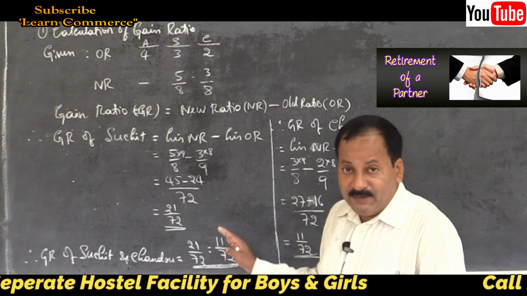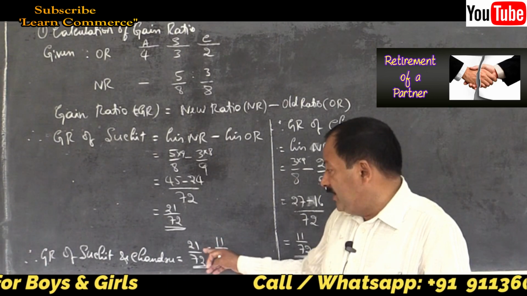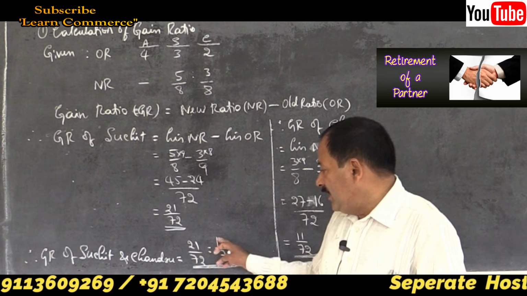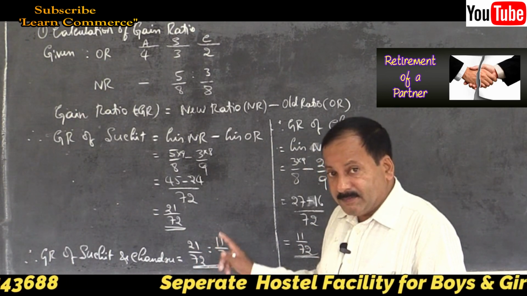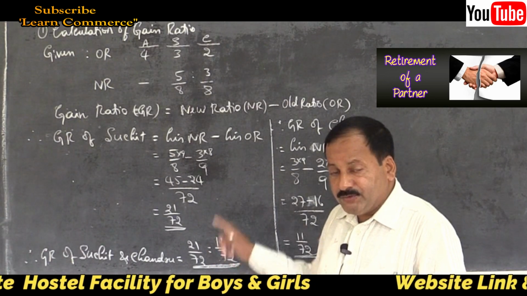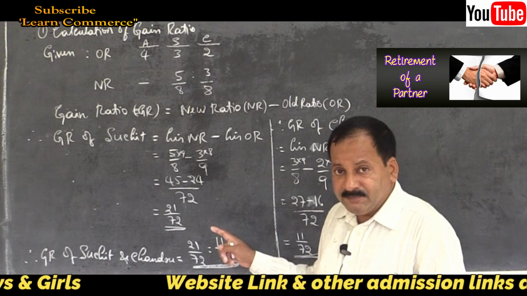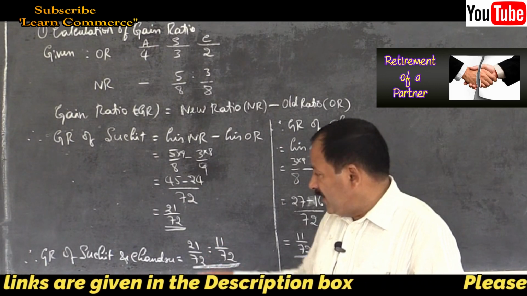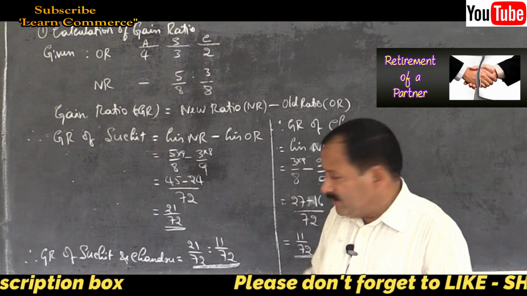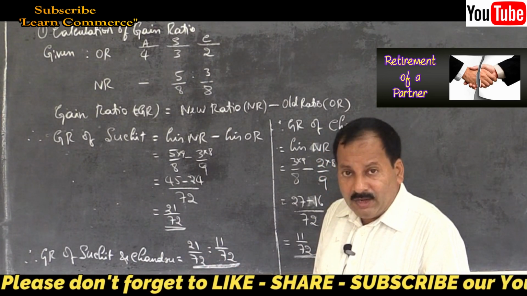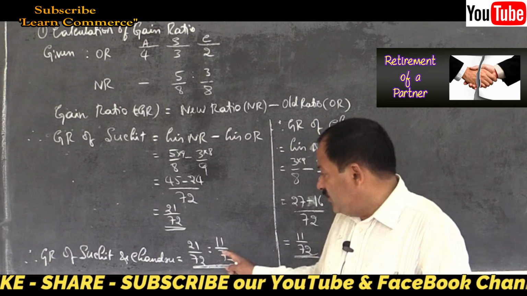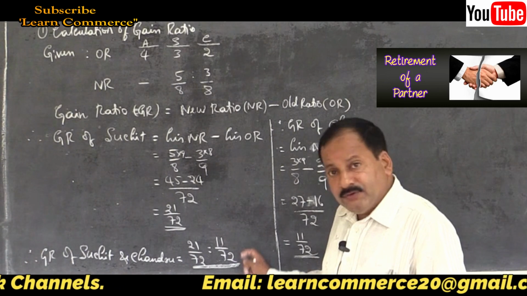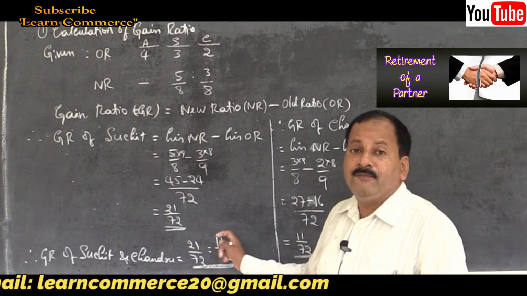Don't reduce it to whole number, because if you write it as 21 is to 11, then it will be 21 by 32 and 11 by 32. That is not your answer, remember. So, gain ratio and sacrifice ratio, don't reduce it to common number, whole number. Write it in fraction only, and write a sentence if you need within bracket. So, it is kept in fraction form.